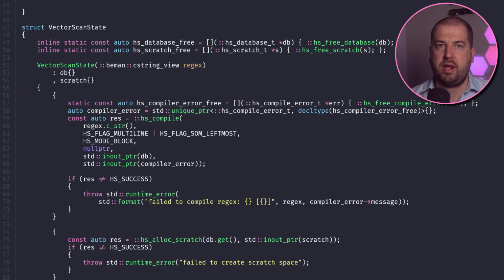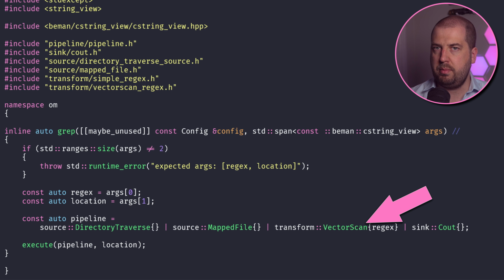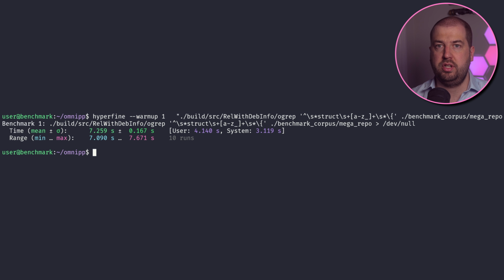So we vendor that into our application and build a new transform component that uses this library and slot it right into our pipeline. And it's a massive improvement. Std regex really is the worst. 170 seconds down to 7.